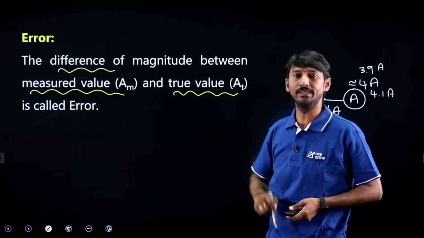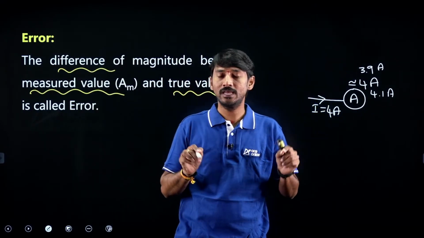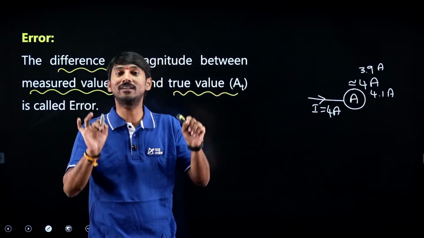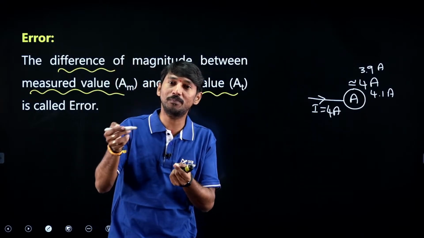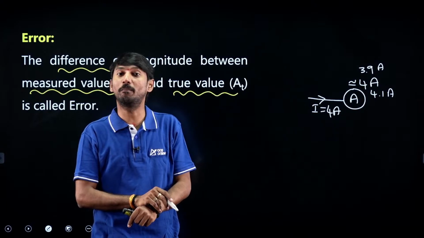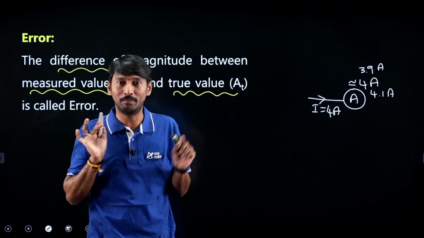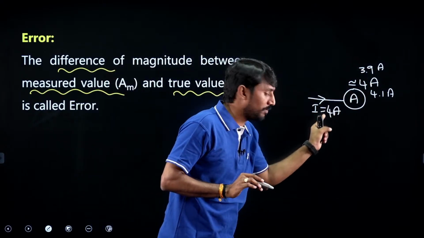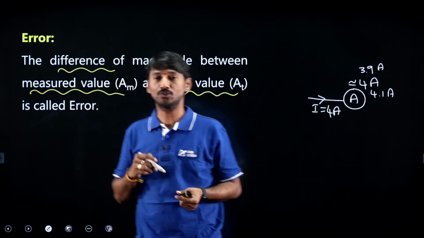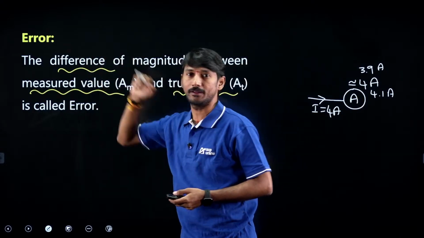The difference between these two is called error. It means in our practical measurement case, definitely error will be there. But error must be as small as possible. That depends on a better designed instrument, etc. But the thing is, the difference between these two will compulsorily exist practically. Yes, the difference is called error.